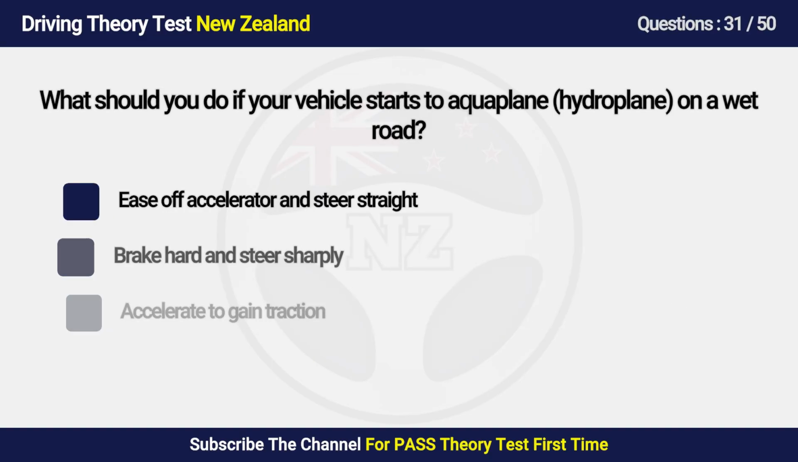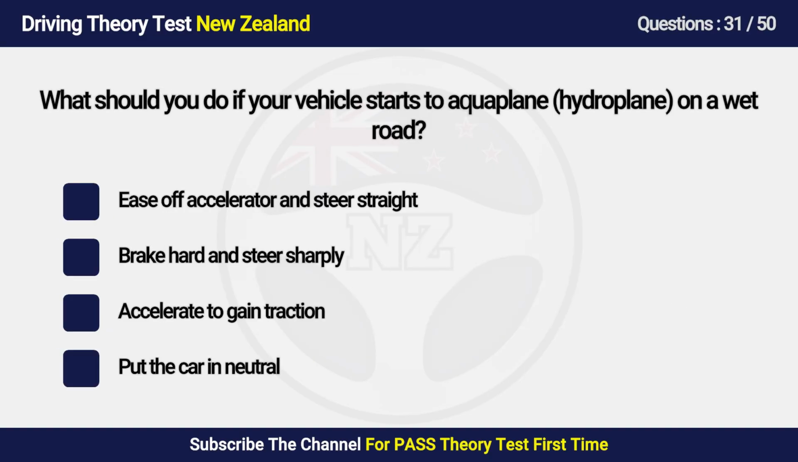Question 31. What should you do if your vehicle starts to aquaplane, hydroplane, on a wet road? A. Ease off accelerator and steer straight. B. Brake hard and steer sharply. C. Accelerate to gain traction. D. Put the car in neutral.